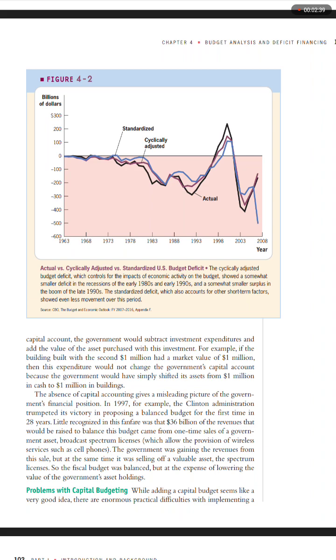See Figure 4-2, the comparison between standardized and cyclically adjusted and the actual budgets. The text reads: actual versus cyclically adjusted versus standardized U.S. budget deficit. The cyclically adjusted budget deficit, which controls for the impacts of economic activity on the budget, showed a somewhat smaller deficit in the recessions of the early 1980s and the early 1990s, and a somewhat smaller surplus in the boom of the late 1990s. The standardized deficit, which also accounts for other short-term factors, showed even less movement over this period.